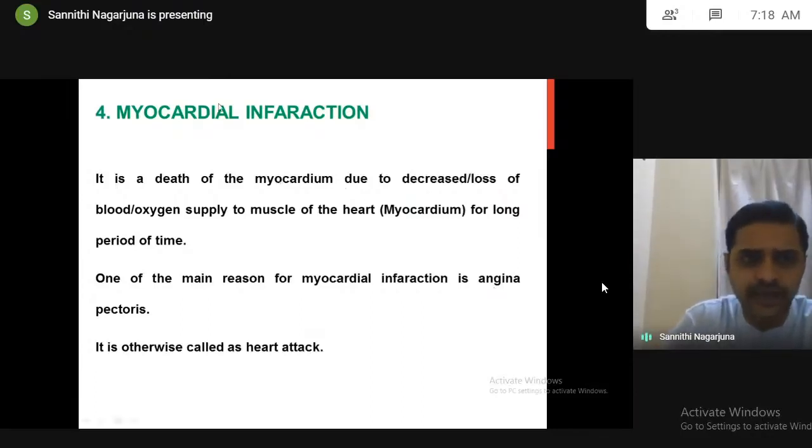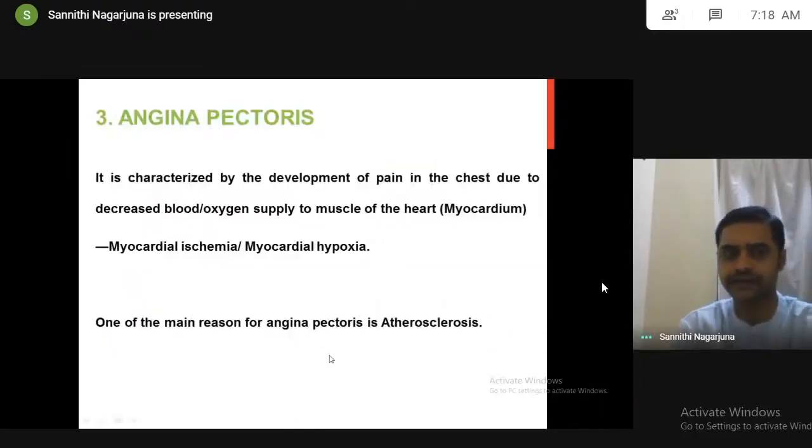Actually speaking, a person can develop myocardial infarction, heart attack, in a life only one time. Once heart attack comes, death of the myocardium takes place, the person will die. But outside we say heart attack first time came, second heart attack likewise. Actually they are not exactly heart attacks. They should not be referred to as heart attacks. They should be referred to as anginal attacks.